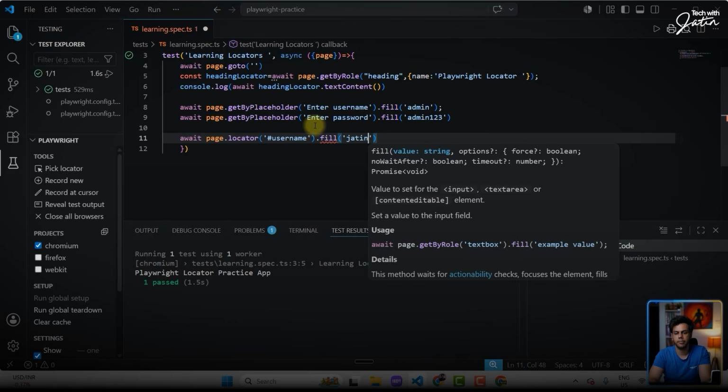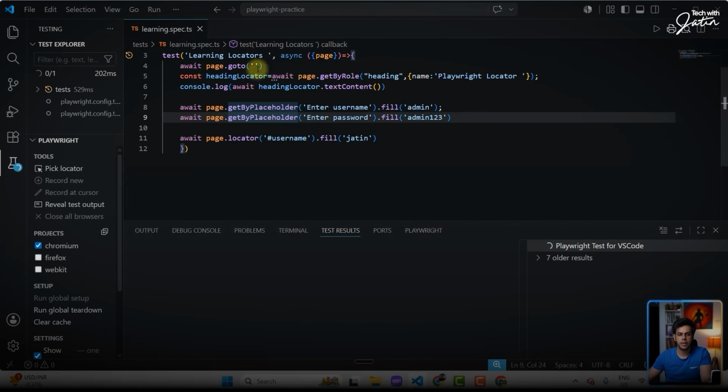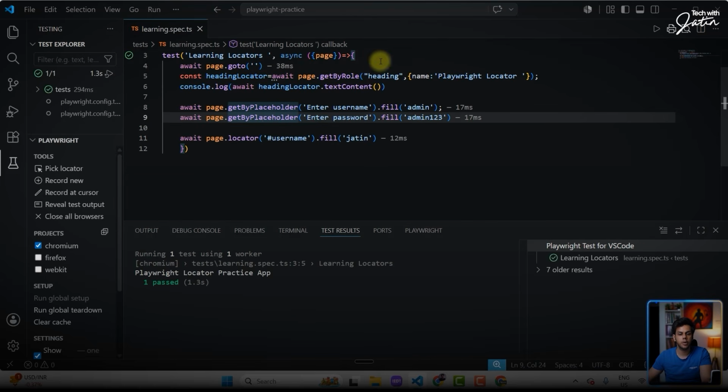And I'm going to give a different name. Jatin. Okay. Let's save this. Let's click on the play button. You see, all the steps got executed. This also got executed in 12 milliseconds. Now, here's the most interesting thing. I have filled admin over here. Then I'm saying fill Jatin. Tell me what is going to happen. What is going to happen?